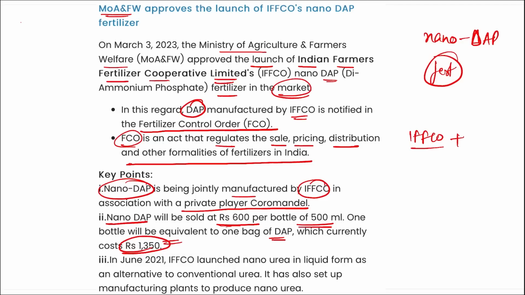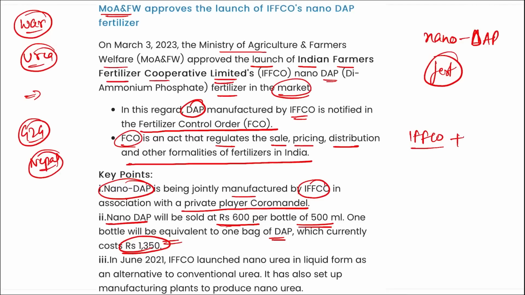this fertilizer in India. As we know, because of the war that was taking place between Ukraine and Russia, the supply of urea was impacted, and because of this we can say that urea, fertilizers, DAP, they are an important source of nutrients for the crops during a season. So if it is impacted, then definitely our crops will also be impacted. So in order to cut short the delay of the export or import of these fertilizers, this step has been taken. Even if you remember, a government to government agreement was signed with Nepal in order to step up the export or import of urea.